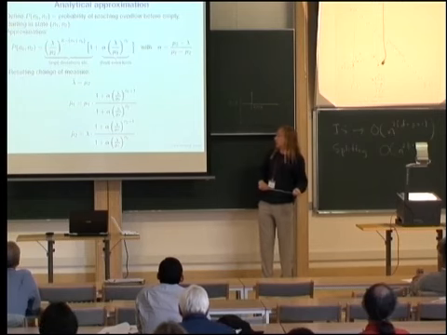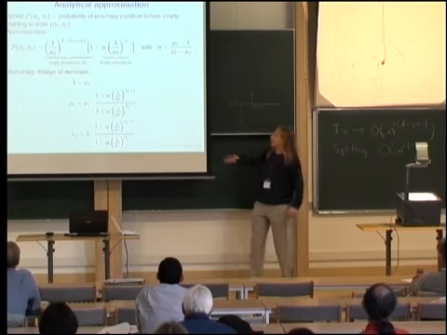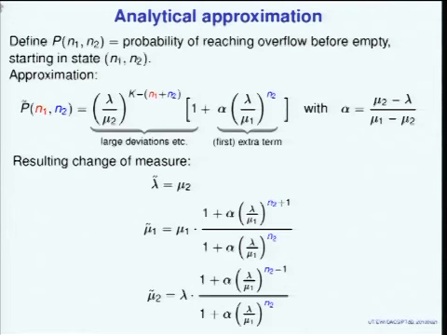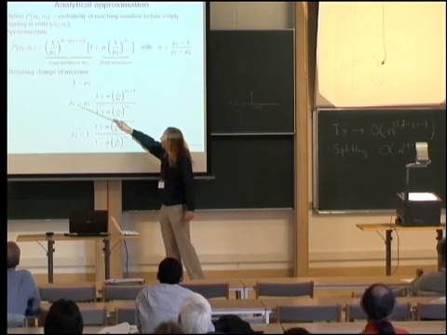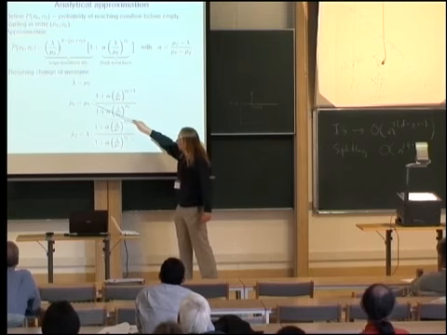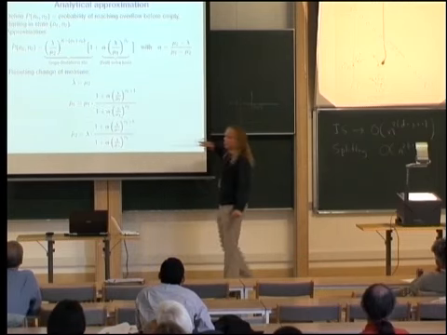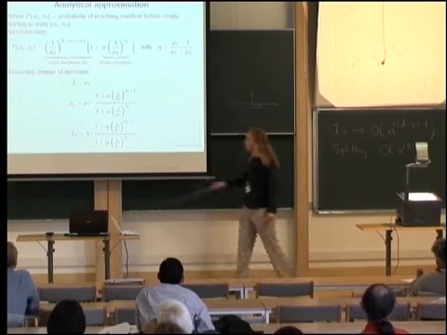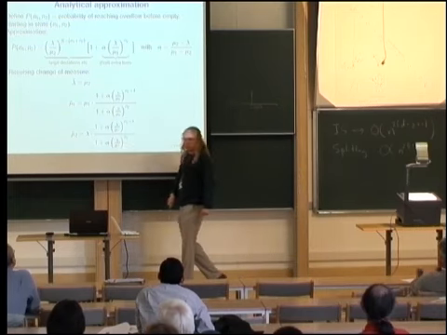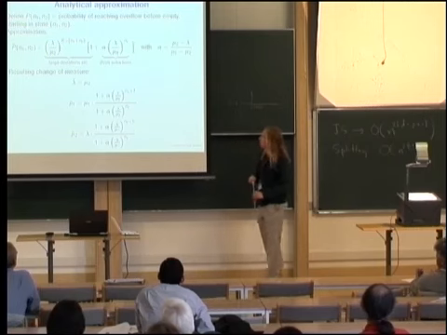That would give a zero variance change of measure if I had actually the real probability there, which gives me this set of equations. The new arrival rate should be equal to mu2, the new service rate at the first queue should be the original service rate at the first queue times something complicated. I'll get back to that one later on. And a similar expression for the service rate in the second queue.